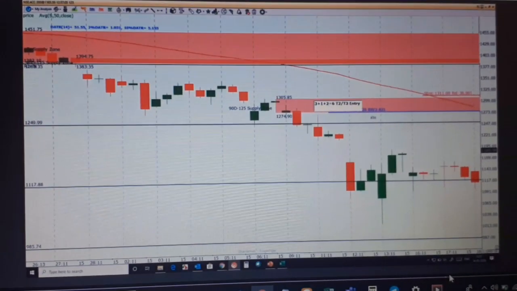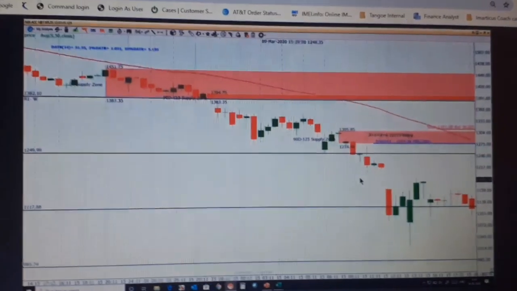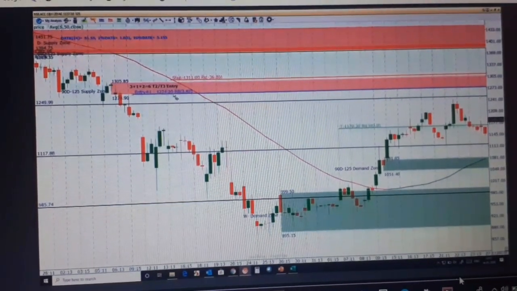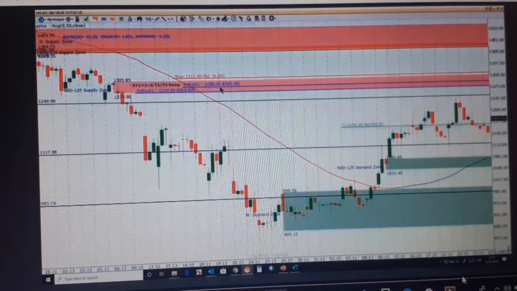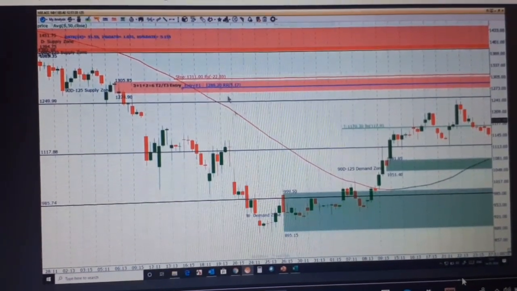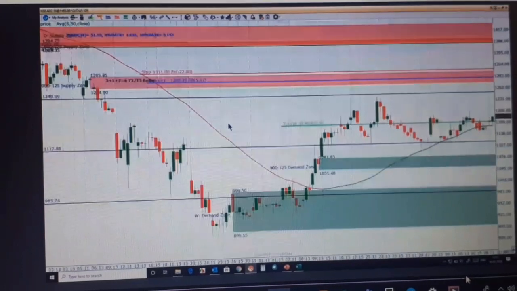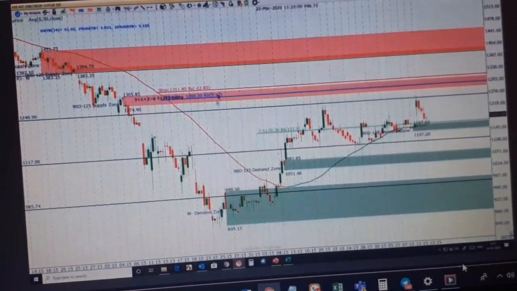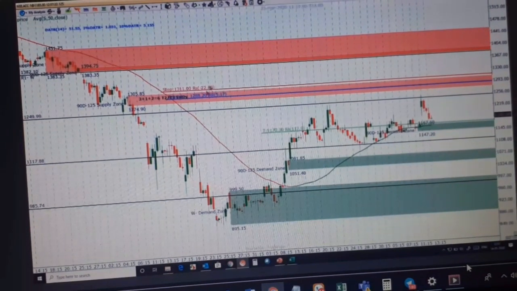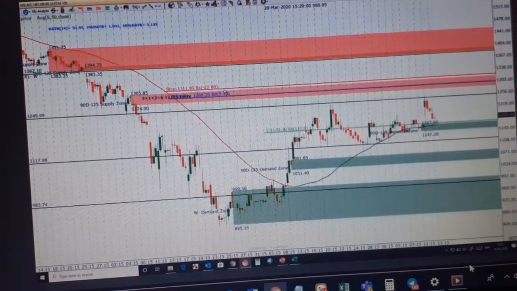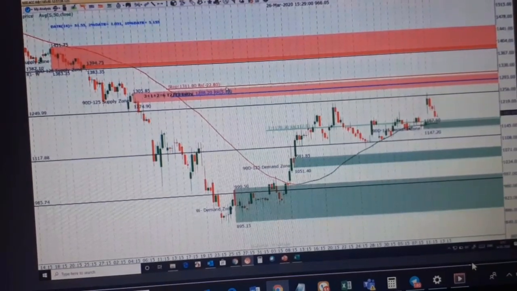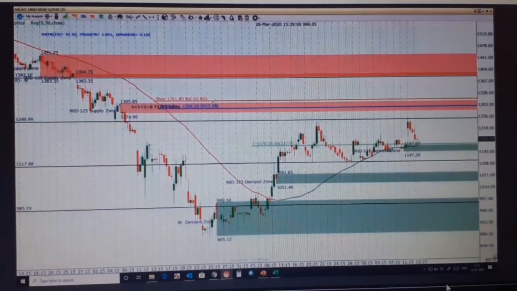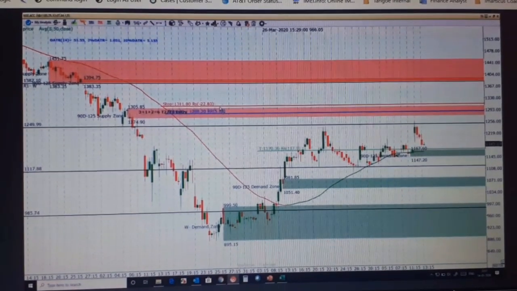Now if I go to take a T2 entry, that is your zonal entry, what I can do is I can just put my entry inside the zone, anywhere inside the zone, to be precise 50%. So now am I getting a decent reward to risk on this? Now it's 5:1. Right? Now it's a better reward to risk. So always remember that in a type 2 entry, you will get a better reward to risk.